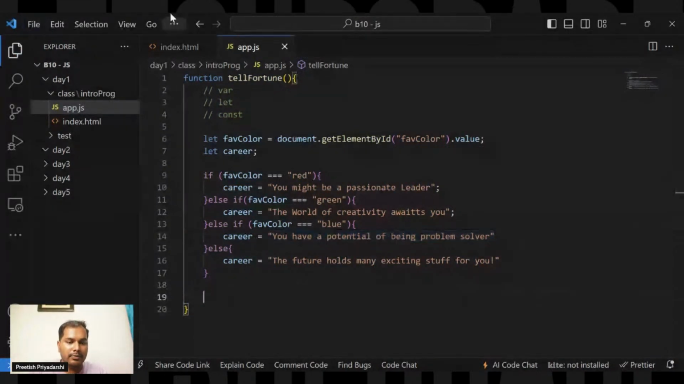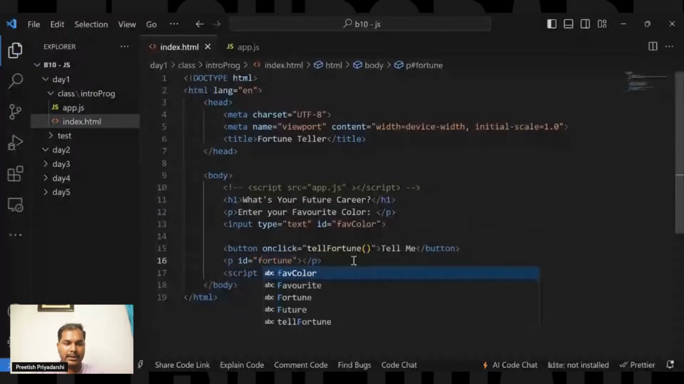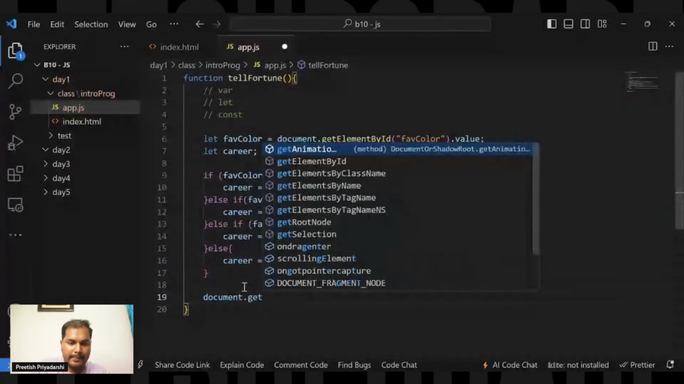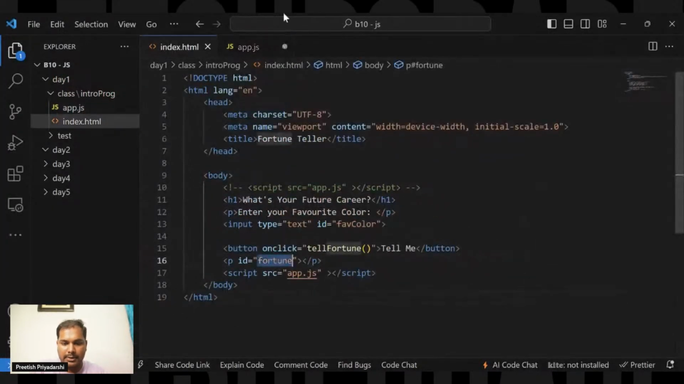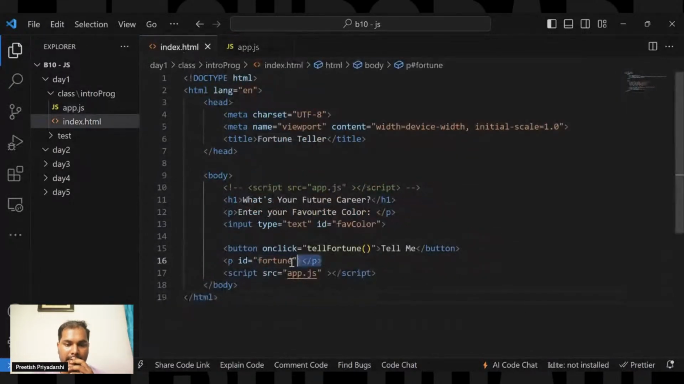So here what we have done is we have created a paragraph, given it an ID as fortune to display the result. So let's use that paragraph from the document. How do you grab that particular paragraph from the document? I will get the element by ID, and the ID of that element is fortune. Okay, I'll just add this fortune right here. This is a paragraph which does not have any text inside it. Here inside the paragraph we have the content like enter your favorite color, but here inside this paragraph it is blank. We have not entered anything.